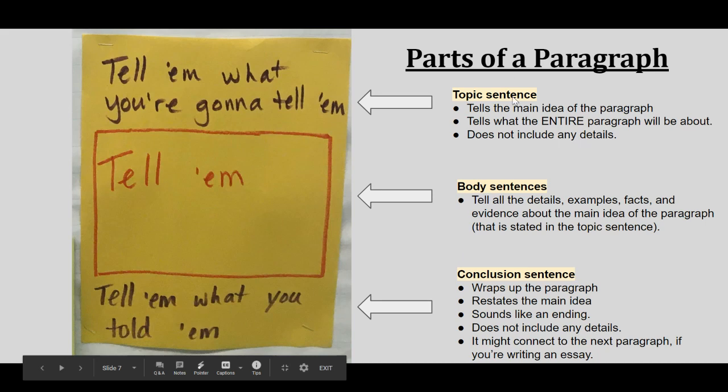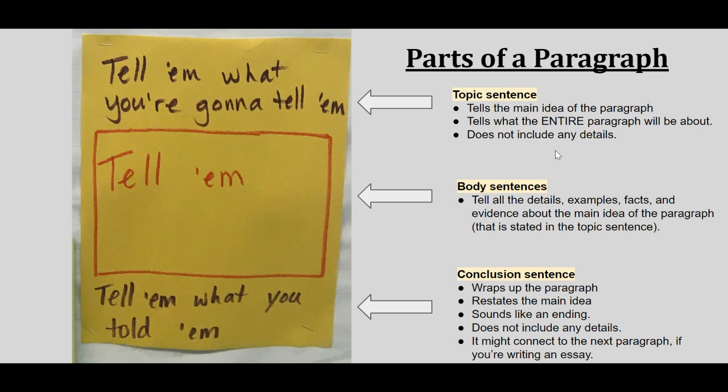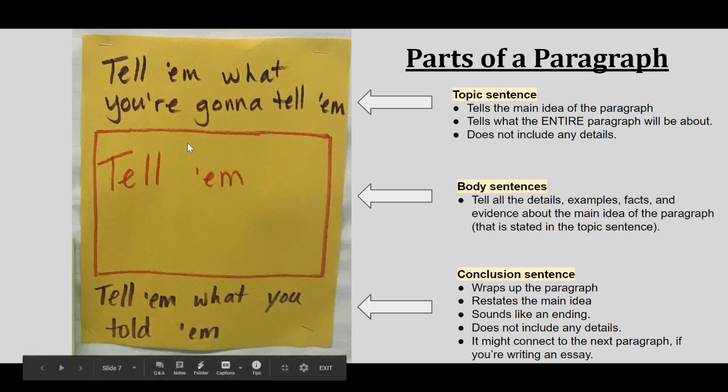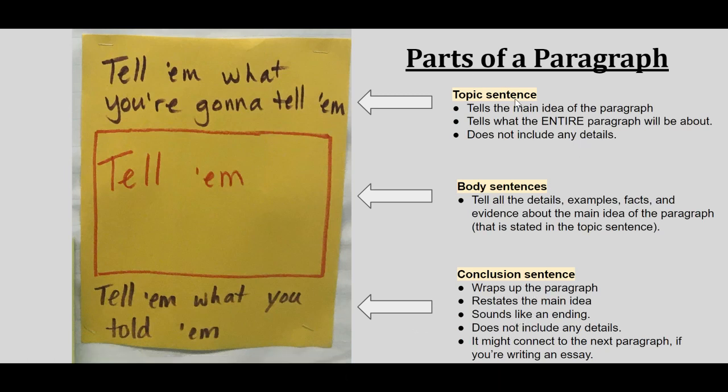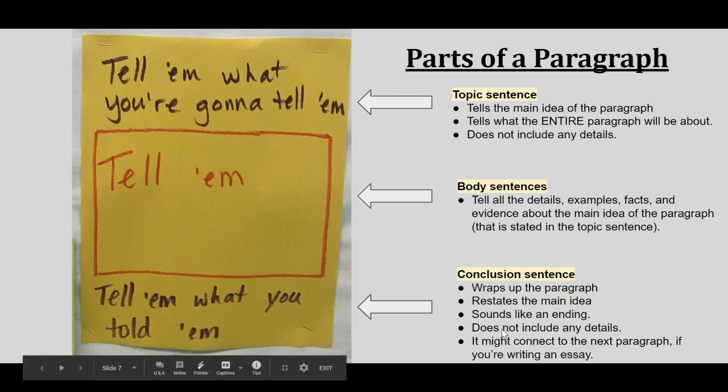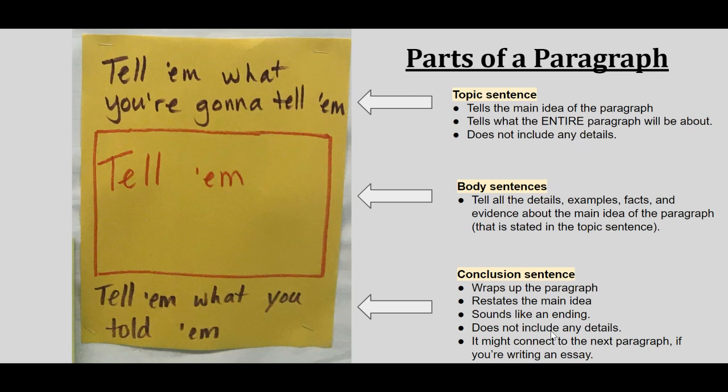Okay, so another way to say this is the topic sentence that tells the main idea and tells what the entire paragraph will be about without any details. The body sentences give all those details, examples, and facts. And then the conclusion sentence wraps up the paragraph. It restates the main idea. Just like the topic sentence said the main idea, the conclusion sentence is the main idea too. It doesn't include any details, and it might connect to the next paragraph.